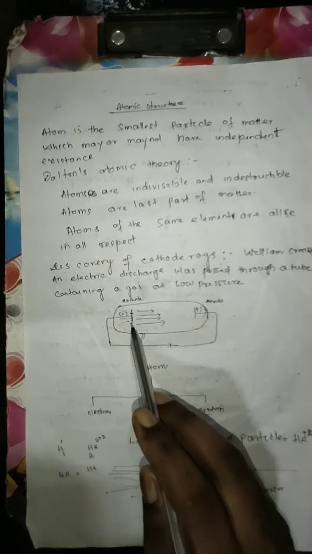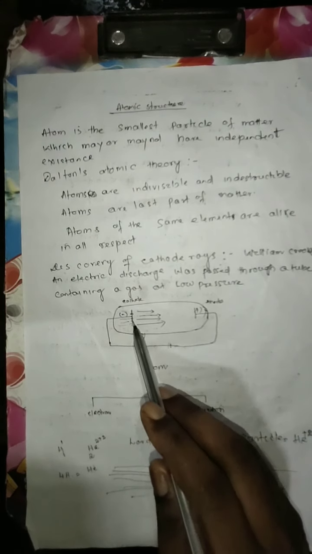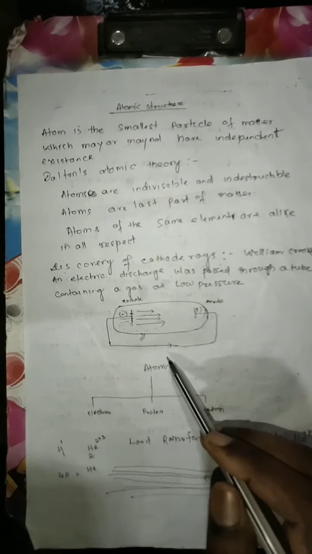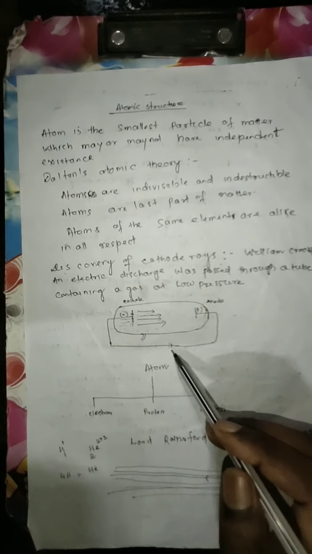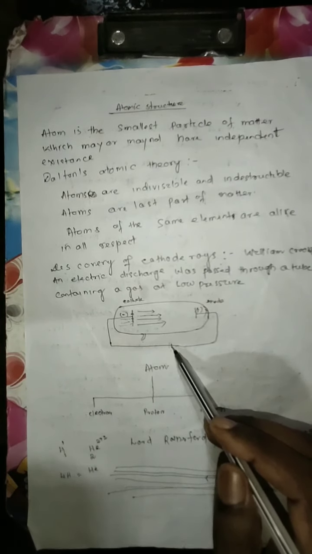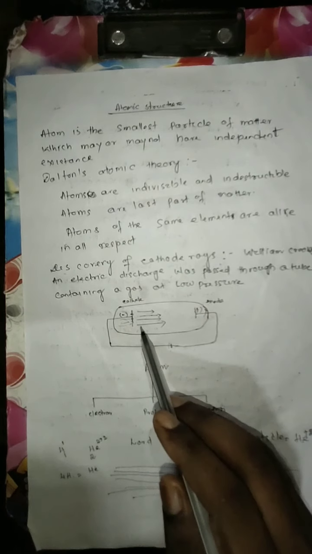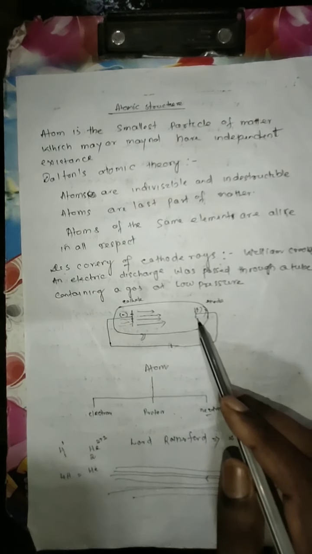One end is negative and the other is the positive end. The negative end is known as cathode, the positive end is known as anode. He applied 20,000 volts of electric current inside it. Due to the high voltage, current passes through it, and some bluish rays move from cathode to anode. These rays are known as cathode rays.